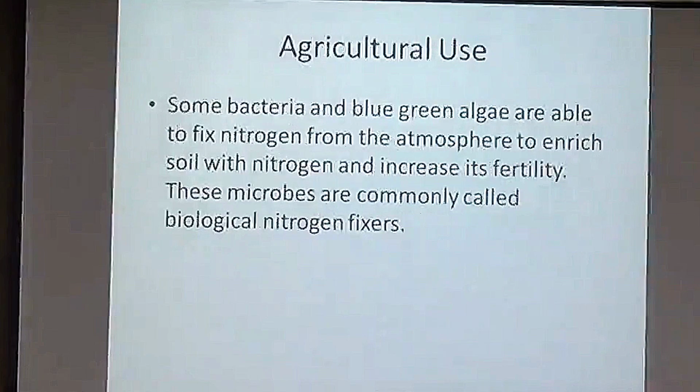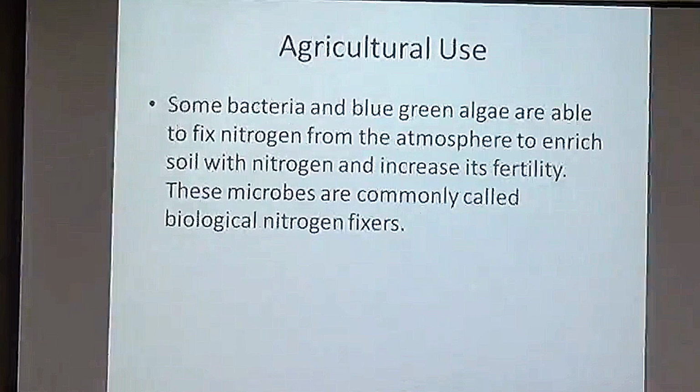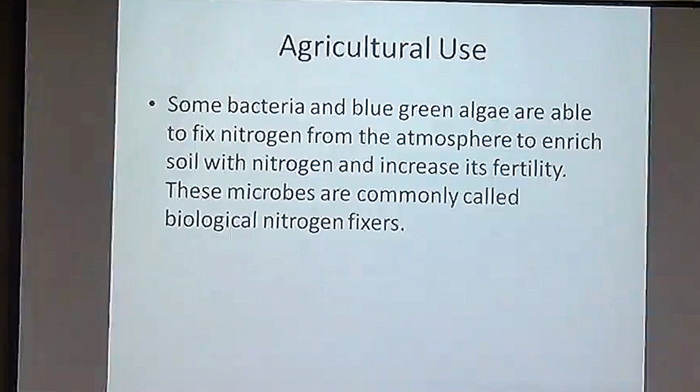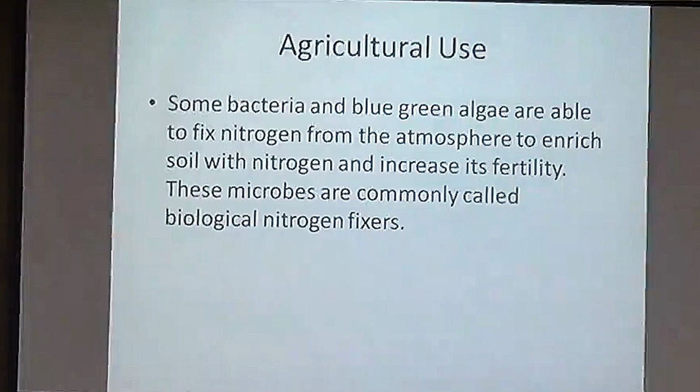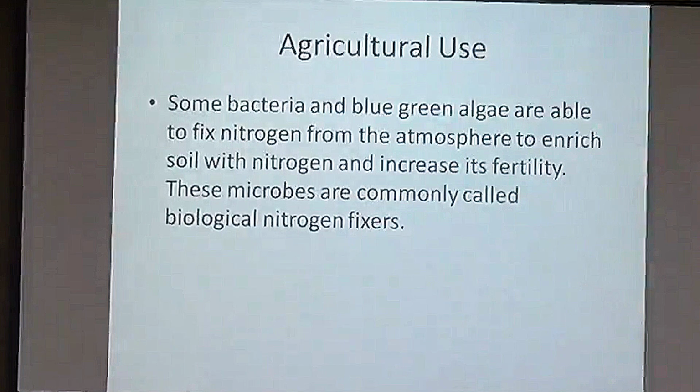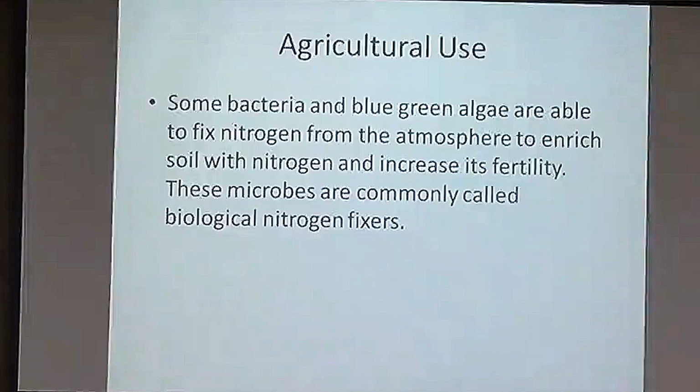Coming to the agricultural use, some bacteria and blue-green algae are able to fix nitrogen from the atmosphere to enrich the soil with nitrogen and increase its fertility. These microbes are commonly known as biological nitrogen fixers, and they increase the nitrogen content of the soil. Since plants cannot take direct nitrogen from the atmosphere, these microbes help to convert atmospheric nitrogen to the usable form of nitrogen, and this process is known as nitrogen fixation.